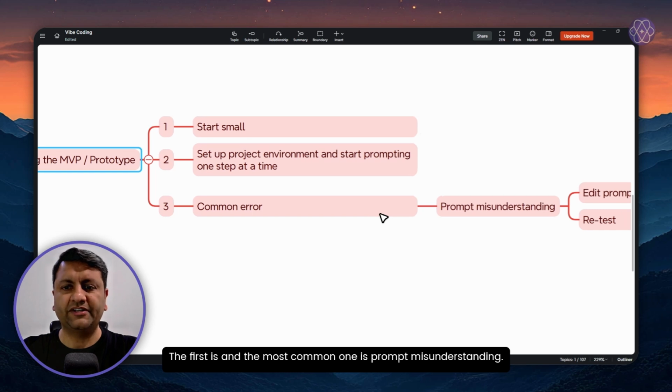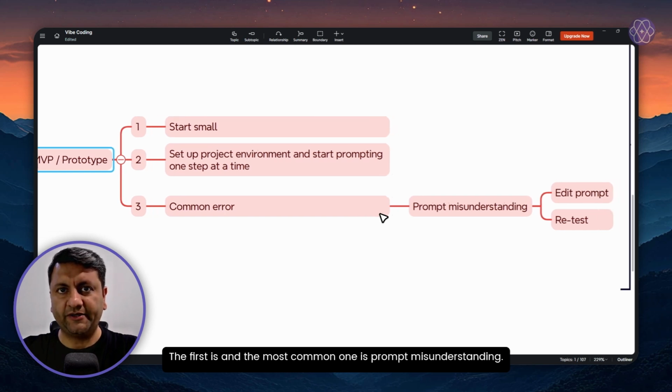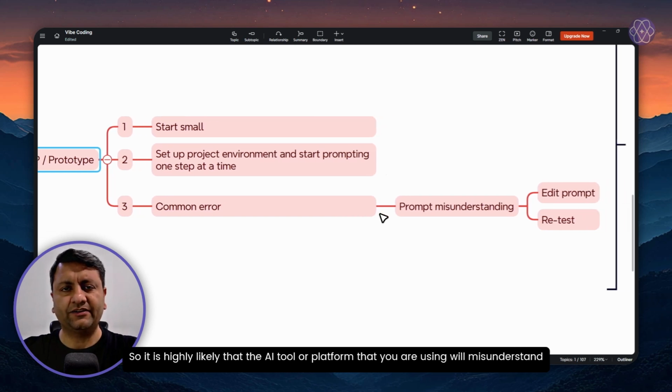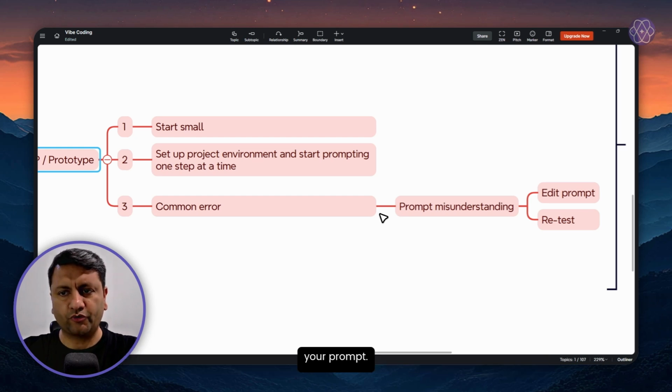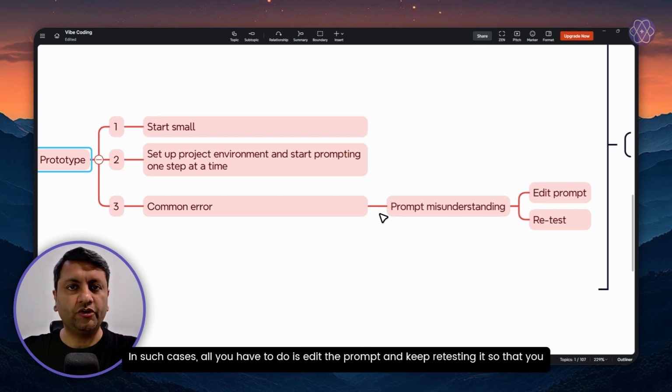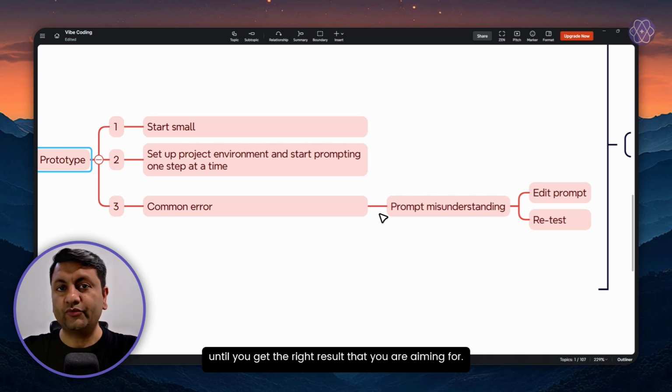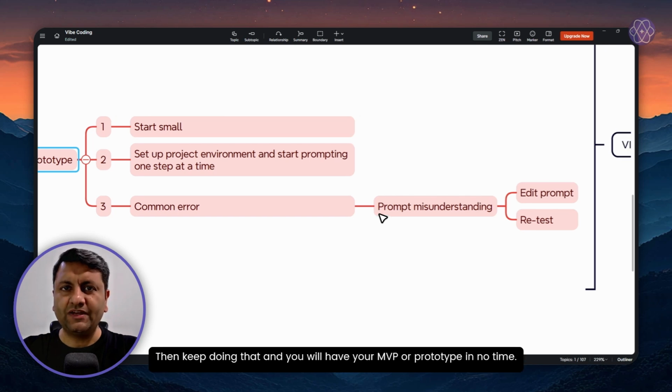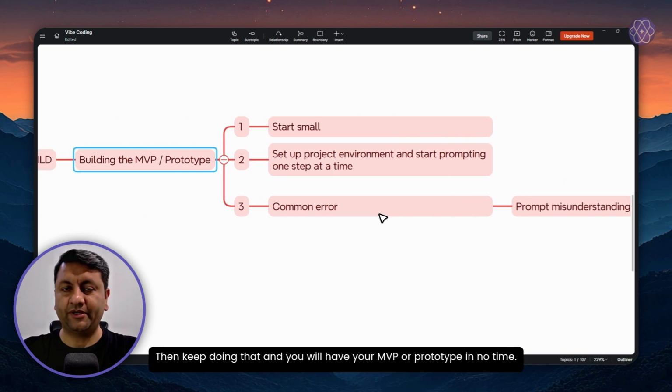Now, when you are doing that, there are some of the common errors that you are likely to encounter, and the most common one is prompt misunderstanding. So it is highly likely that the AI tool or platform that you are using will misunderstand your prompt. In such cases, all you have to do is edit the prompt and keep retesting it until you get the right result that you are aiming for. Keep doing that and you will have your MVP or prototype in no time.